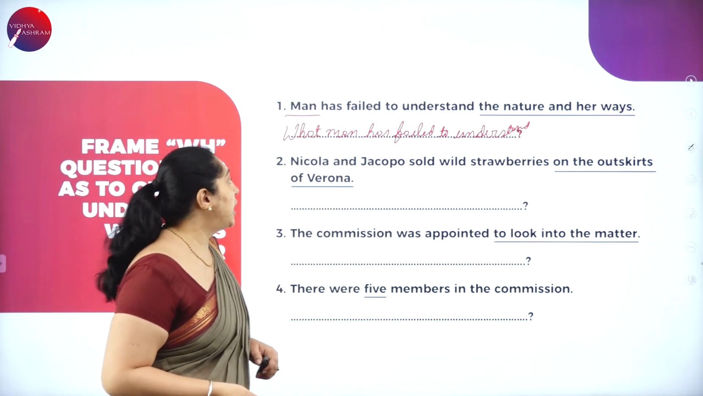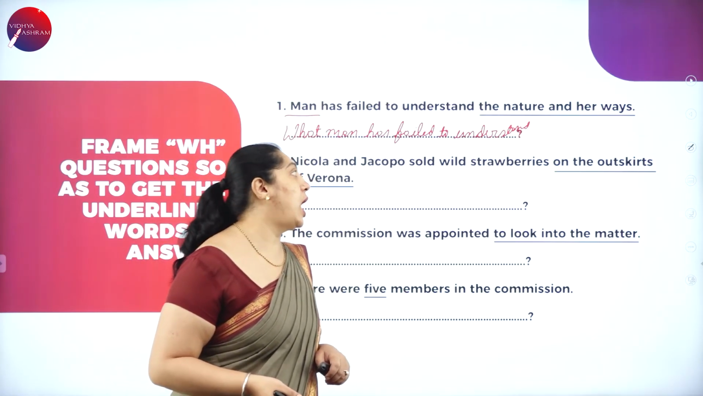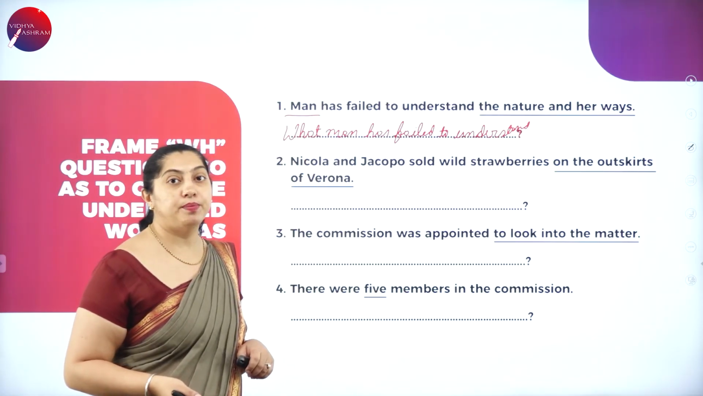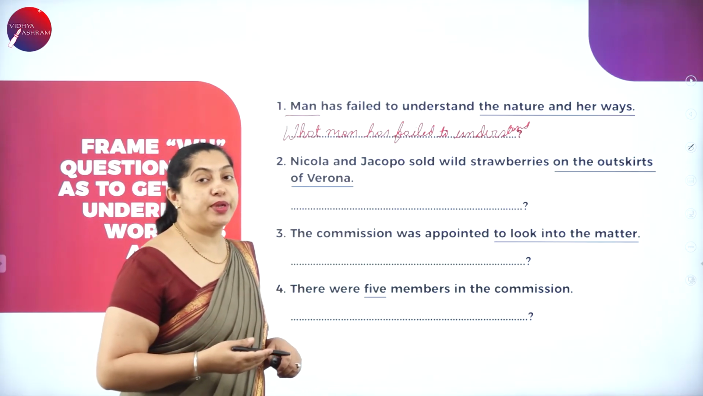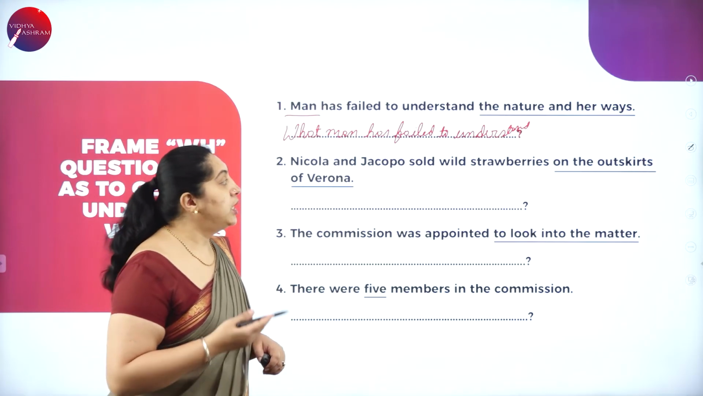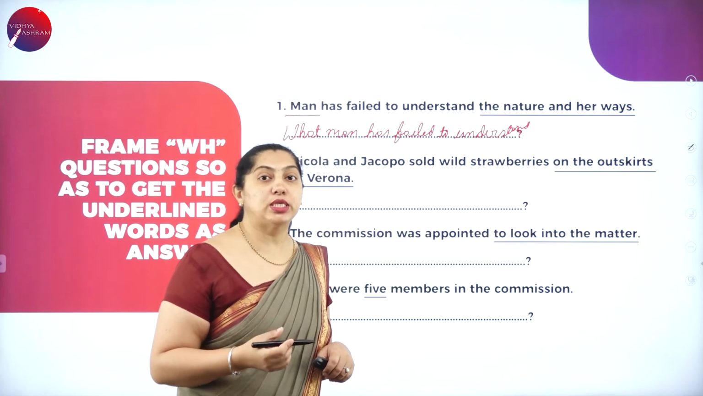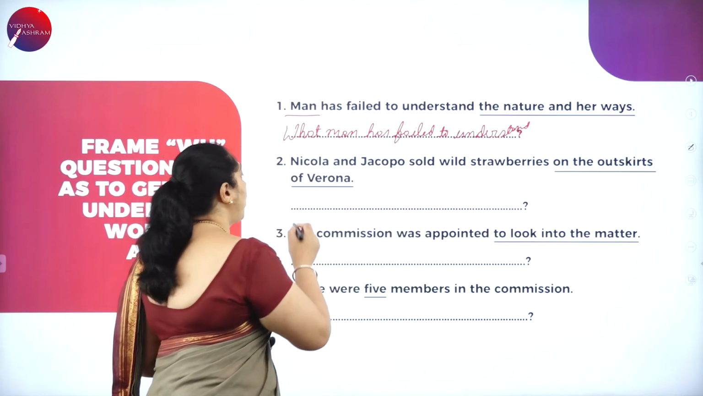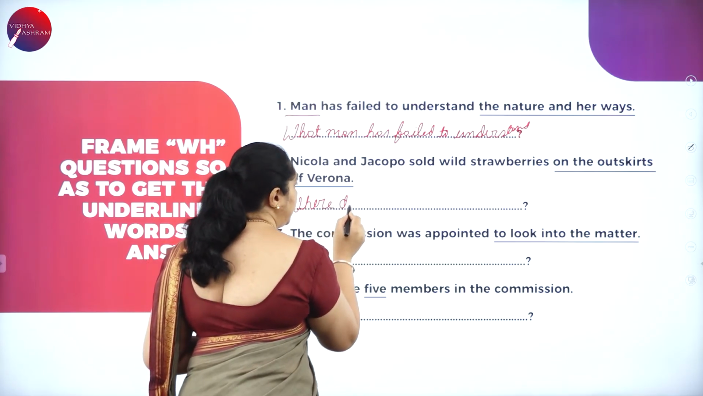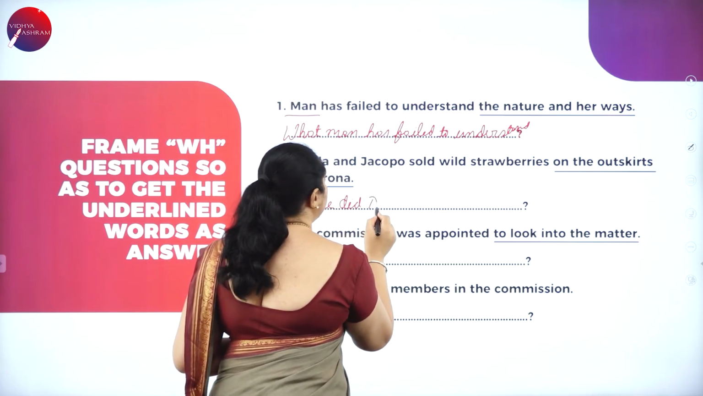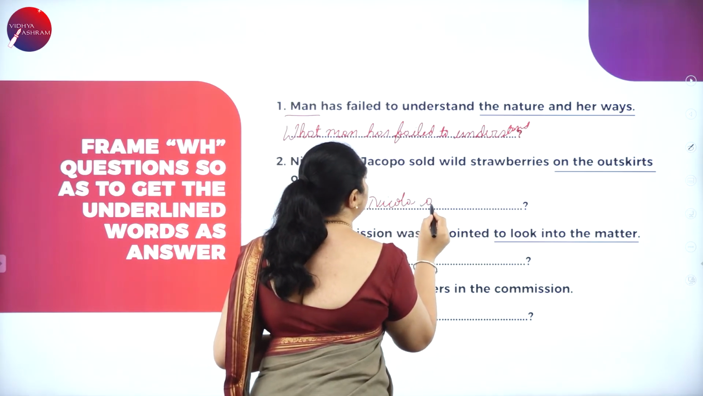Next one, Nicola and Jacopo sold wild strawberries on the outskirts of Verona. So here they were the two brothers. This is from the chapter Two Gentlemen of Verona. Both brothers were selling wild strawberries on the outskirts of Verona. The question, where did Nicola and Jacopo